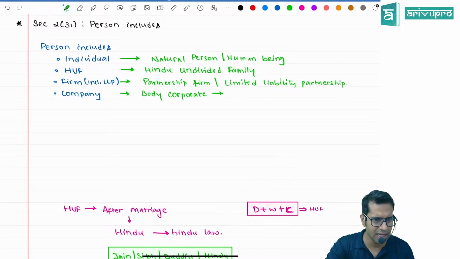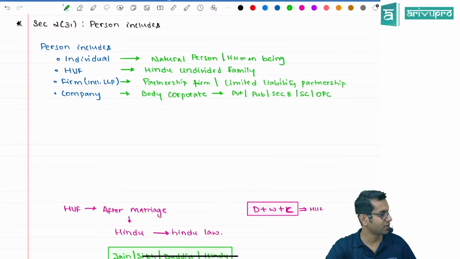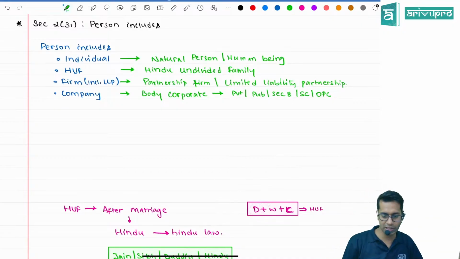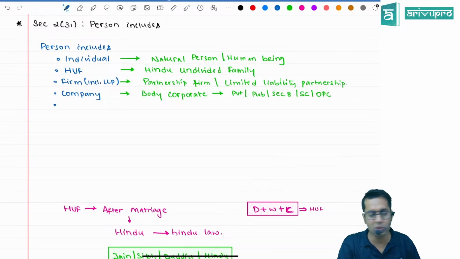We have private company, public company, section 8 company, small company, one person company. Every company which you have studied over there, those companies. Company means body corporate. After company, associate, non-associate, everything is included in company.